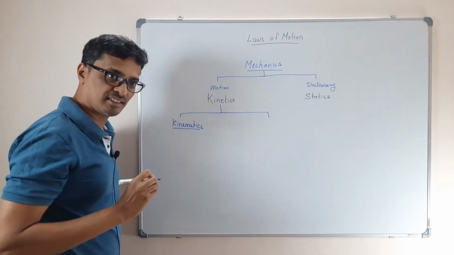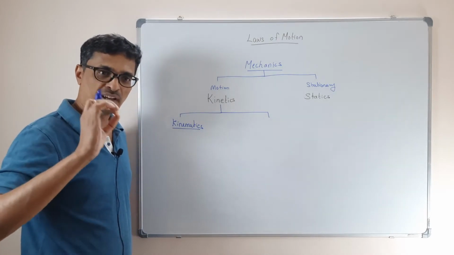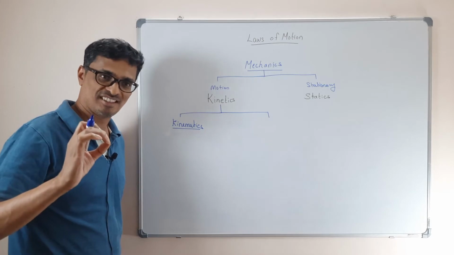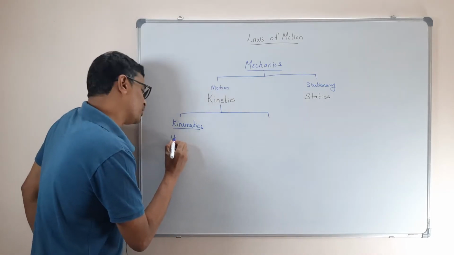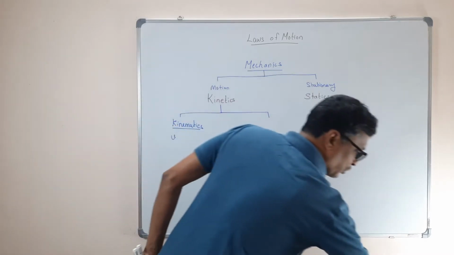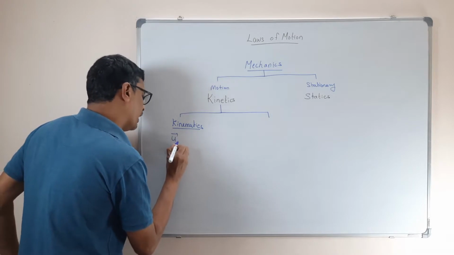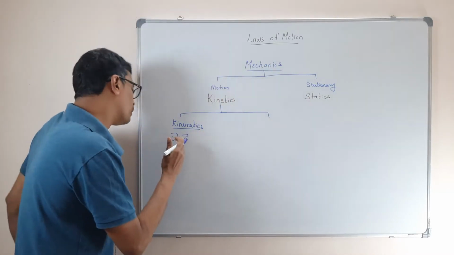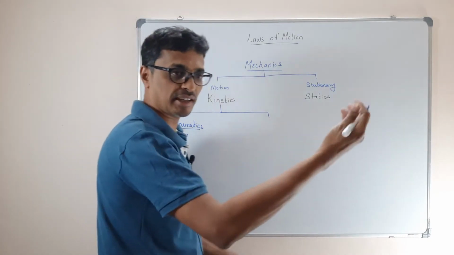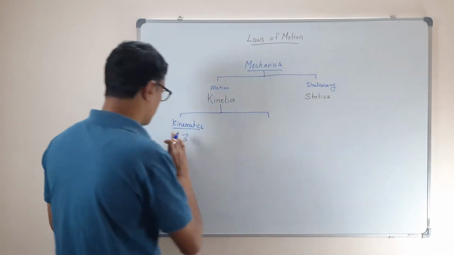In kinematics, you don't bother about the force or anything. We don't need the mass of it. What we use is only velocity. If you give me your initial velocity, the symbol we used is u, am I right? If you give me u and any acceleration acting, maybe acceleration due to gravity, then you can find out the time of flight, all the quantities. So that's what you call kinematics.